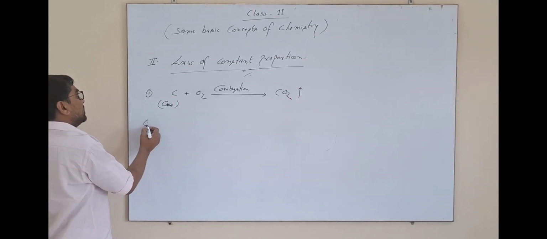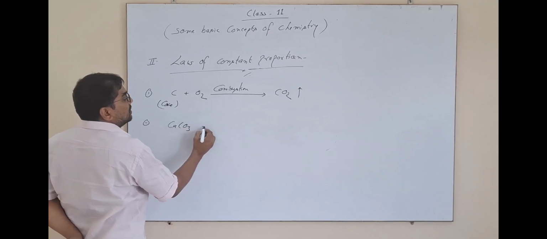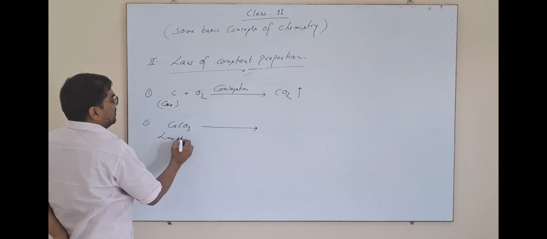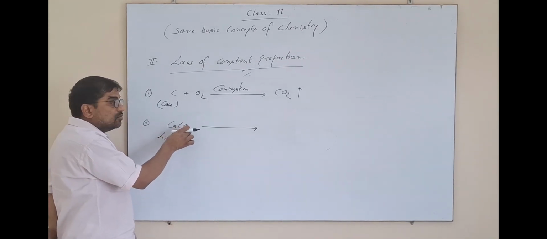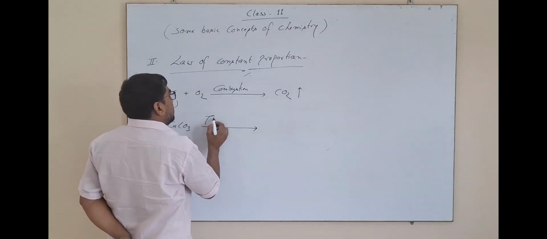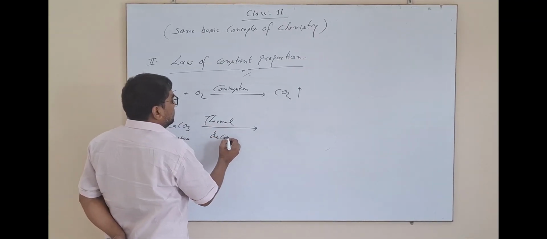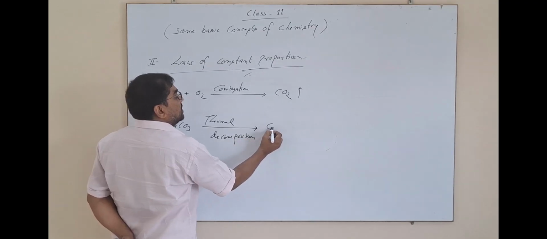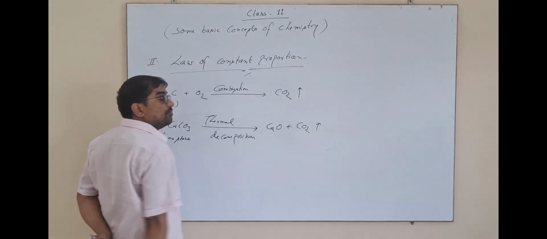In the next experiment, calcium carbonate, limestone, this is an alkaline earth metal carbonate, under thermal decomposition, when heated, gives CaO with elimination of CO2.